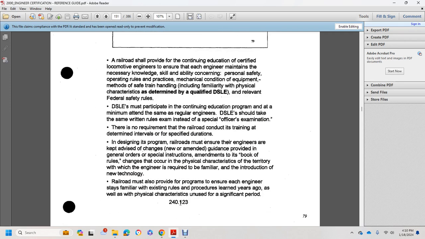The program of the railroad must ensure that engineers are kept informed of new and amended rules, guidance provided with general orders, special instructions, amendments to the book of rules, changes in curves and physical characteristics of the territory which engineers are required to be familiar with, and the introduction of new technology.